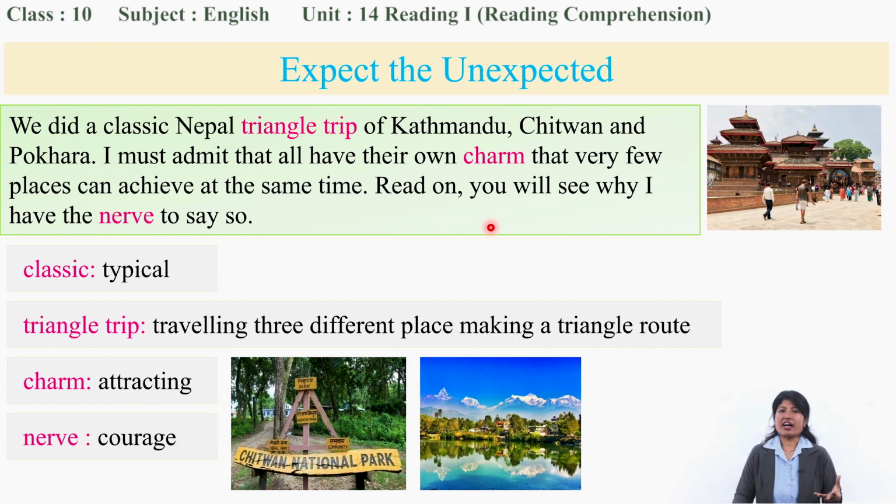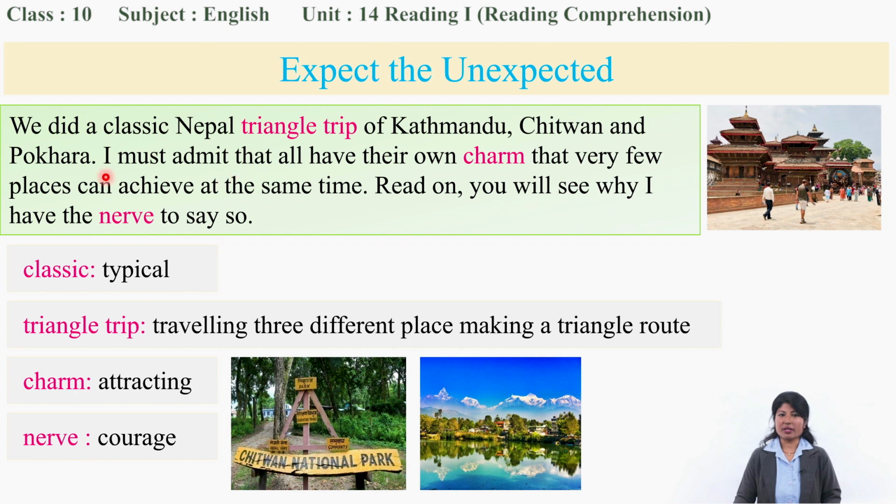So what do we find in this lesson? The traveler had a great experience of visiting Kathmandu, Chitwan and Pokhara, making a triangle route. She took a route in a way that made a triangle shape, right?